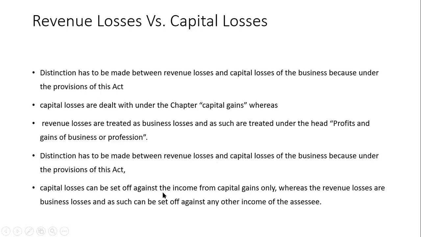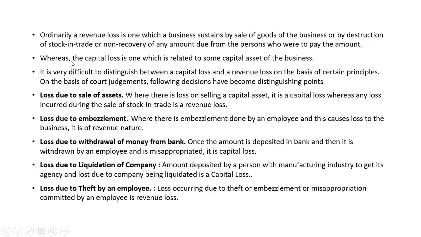Capital losses can be set off only against income from capital gains, but revenue losses or business losses can be set off against any other income of the assessee. Capital losses can be set off only from the capital gains, whereas revenue losses can be set off against any other income of the assessee.